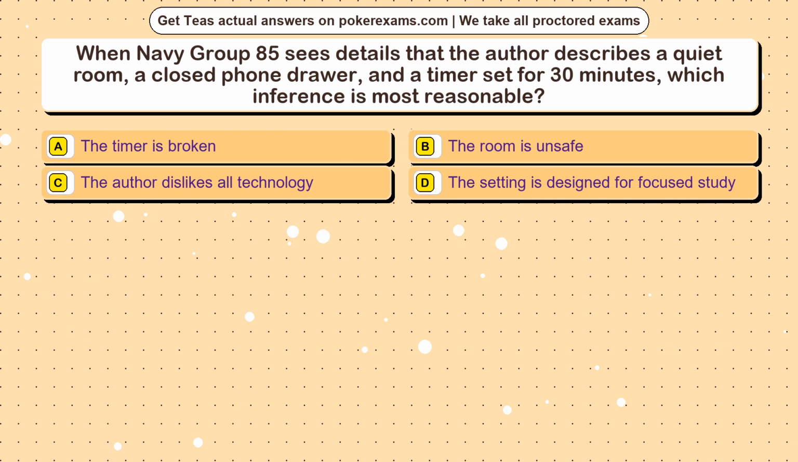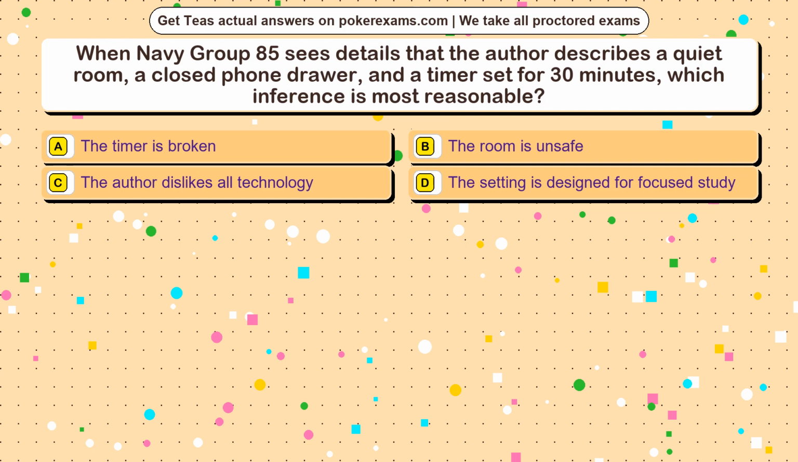Question 2. When Navy Group 85 sees details that the author describes a quiet room, a closed phone drawer, and a timer set for 30 minutes, which inference is most reasonable? Option A. The timer is broken. Option B. The room is unsafe. Option C. The author dislikes all technology. Option D. The setting is designed for focused study.